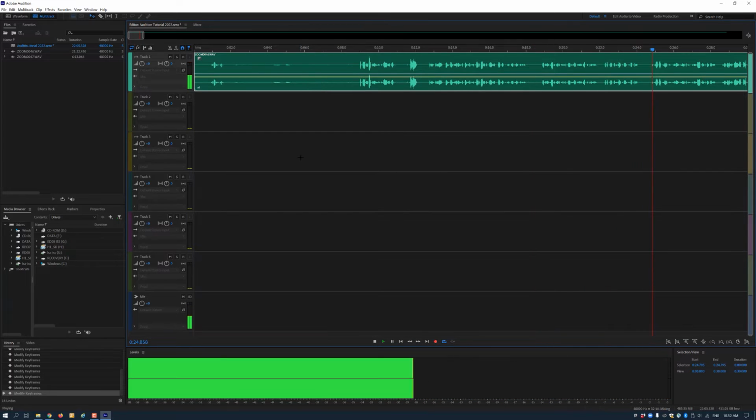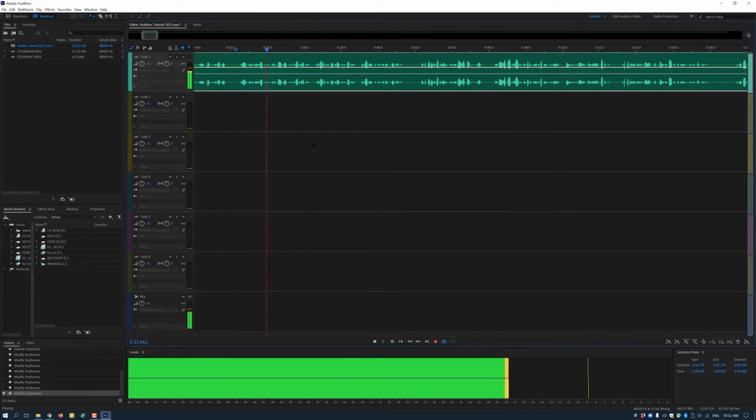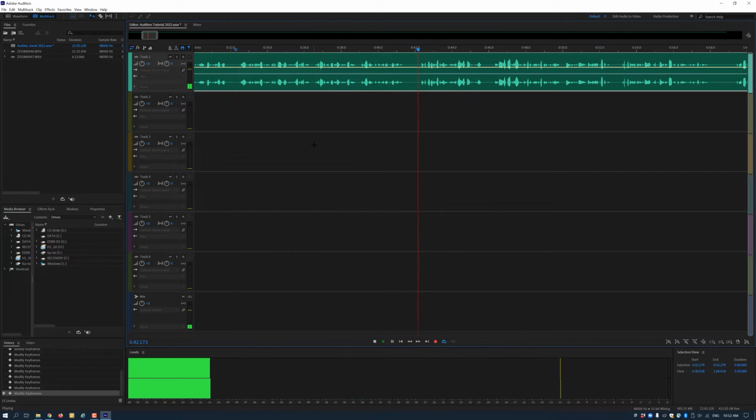Levels that show mostly green aren't necessarily bad, but they can be brought up higher so that your listeners do not have to strain to hear your project. But keep in mind that when people talk, the volume and inflections in their voice changes. Therefore, it's okay for your levels to hit red and green every now and then, as long as the majority of your audio is between -12 and -6 dB.